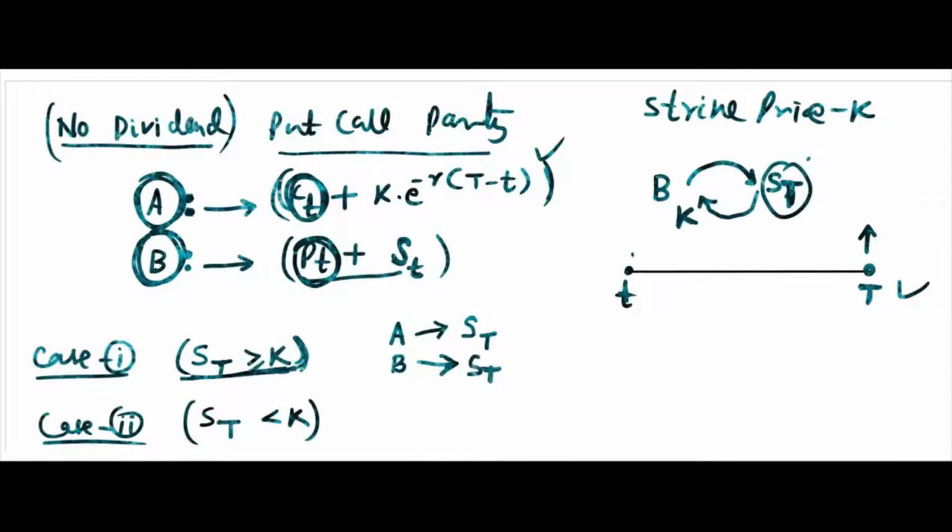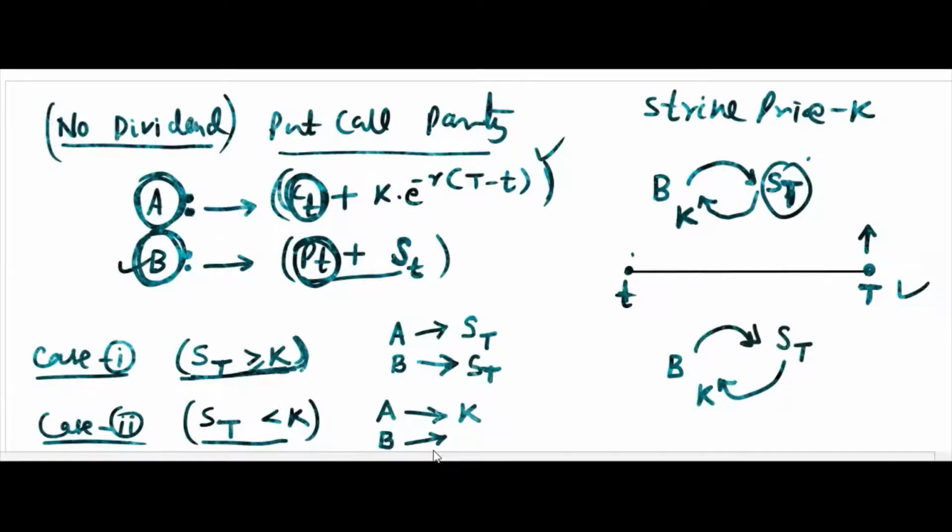So this guy B will have ST. So the match. Now consider this case. In this case what will happen? A will not exercise the contract because it will not benefit. So A will keep it. In case of put option what will happen? It will profit. So in this case B will exercise the contract and B will bring K, which is more now. B will give the share ST, then B will have K amount, the match.